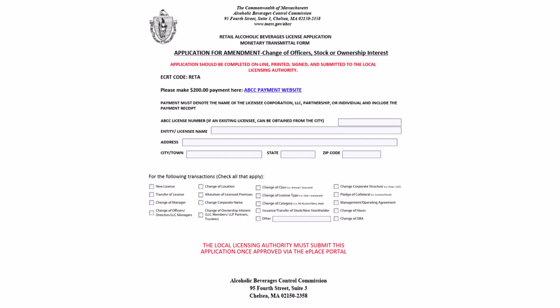The first page of the Change of Officer's Stock or Ownership Interest Application PDF is the ABCC's Monetary Transmittal Form. The $200 filing fee can be paid through the ABCC's ePay system. The link is included in the form and is also in the description below. After you submit the payment, please include a copy of the receipt in the application packet. Complete all fields, including the ABCC license number. Also, check off issuance/transfer of stock/new stockholder license transaction at the bottom of the form.